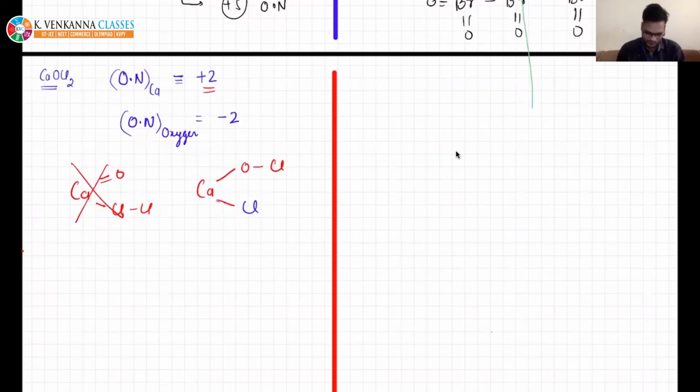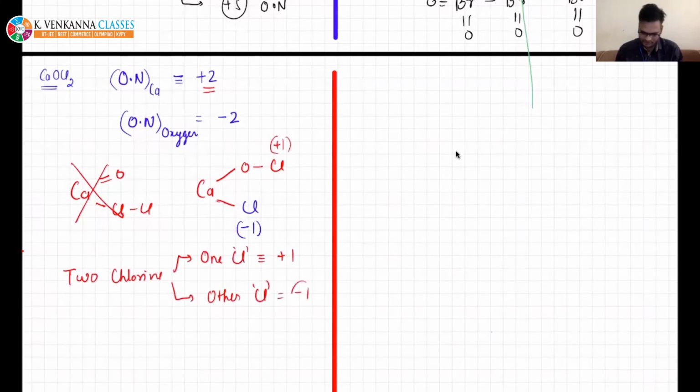So if you see, in this case chlorine will be having -1, because it is attached to a less electronegative atom, and in this case it will have +1. So there are 2 chlorines, one chlorine is in +1 and the other chlorine is in -1 state. Did you like this example? This is a very good compound, and you will encounter it. You must have studied this in 9th and 10th also, calcium oxychloride.